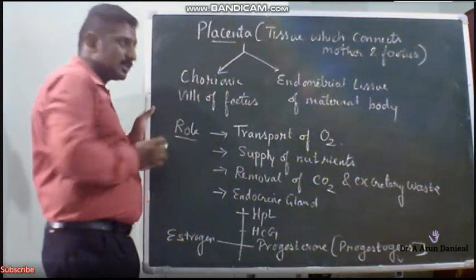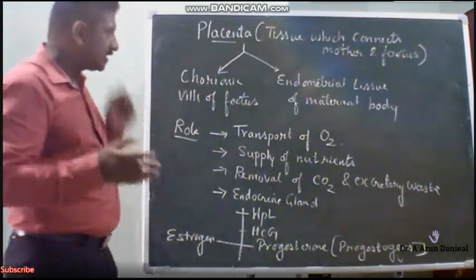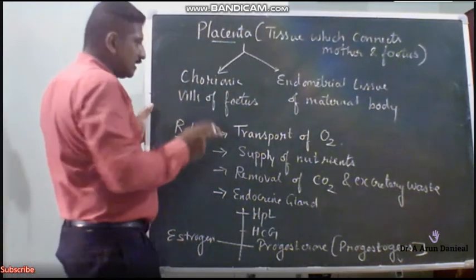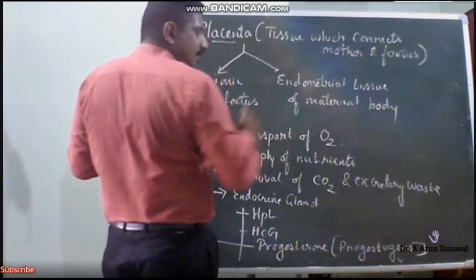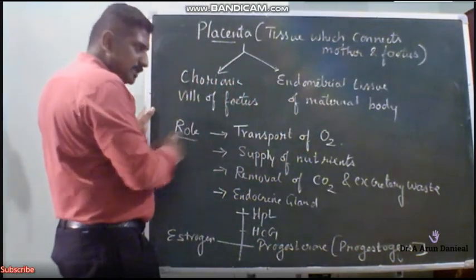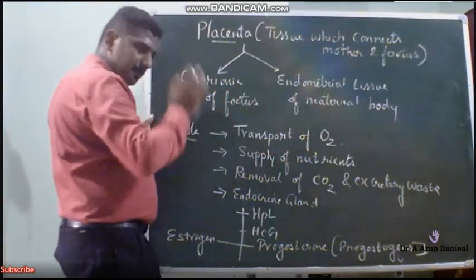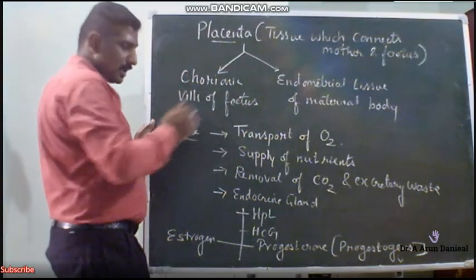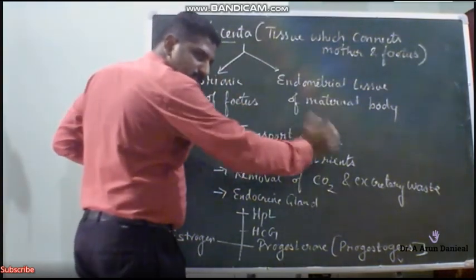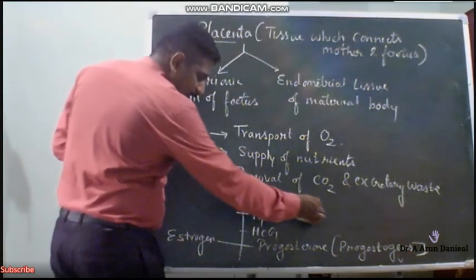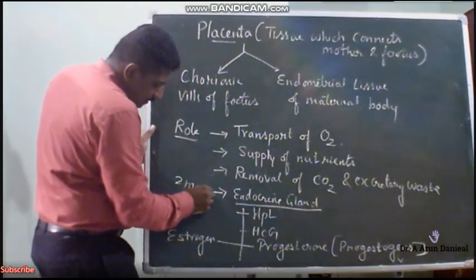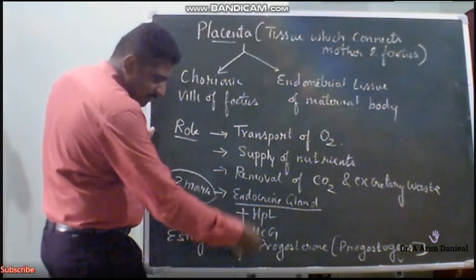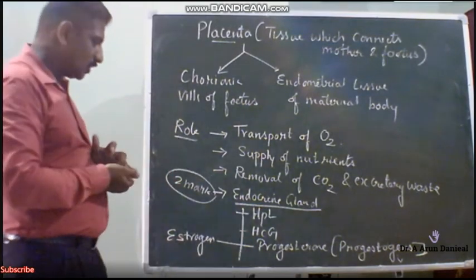The placenta is a tissue which connects the mother and the fetus. It is made up of two important layers: chorionic villi of the fetus and endometrial tissue of the maternal body. Its role is transport of oxygen, supply of nourishment, and removal of carbon dioxide and excretory waste, and it even acts as an endocrine gland. This endocrine role is a 2-mark question for the board exam. Every role will not be asked, but I am telling you the role also.